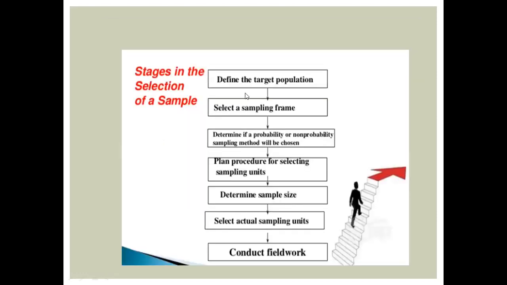There are various steps in the selection of a sample. First of all, we define our target population. Select the sampling frame, which is the list of individuals. Then determine whether we apply a probability or non-probability sampling method. After planning, we select the sampling unit, then determine the sample size, select the actual sampling units, and then conduct the field work.